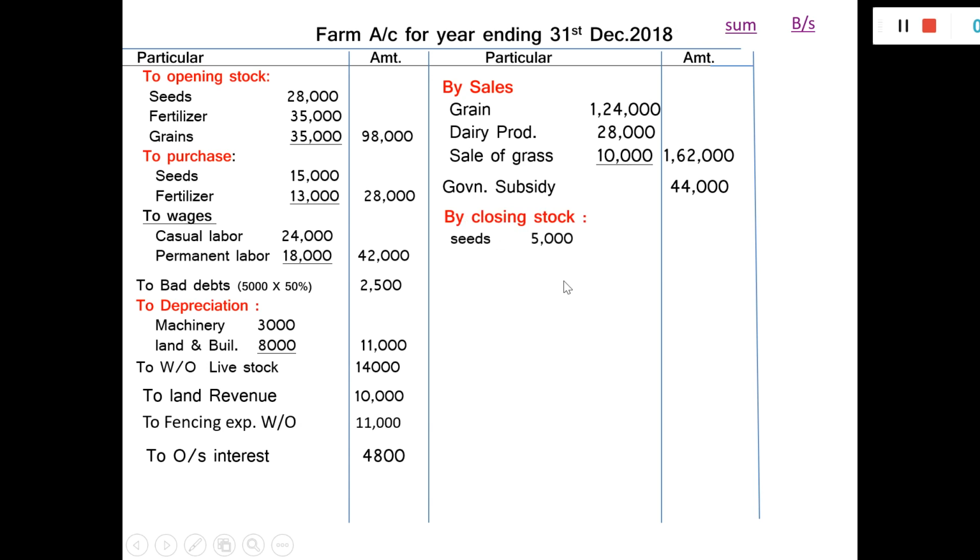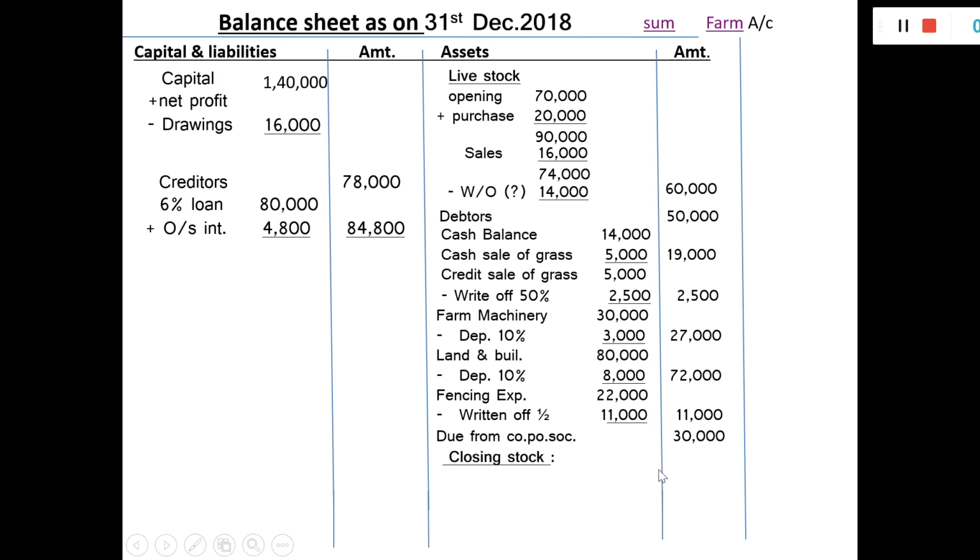Closing stock: seeds 5,000, fertilizer 12,000, grains 13,000, total amount rupees 30,000 will be shown in the outer column. Second effect will be given in the balance sheet on the asset side. Seeds 5,000, fertilizer 12,000, grains 13,000, total 30,000 in the outer column. Then go to the farm account.